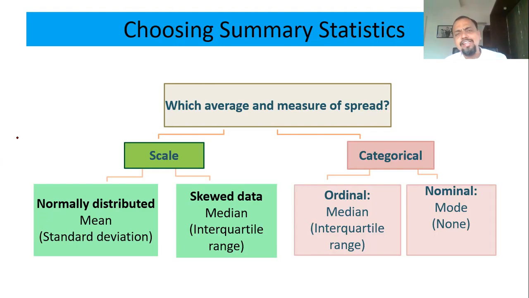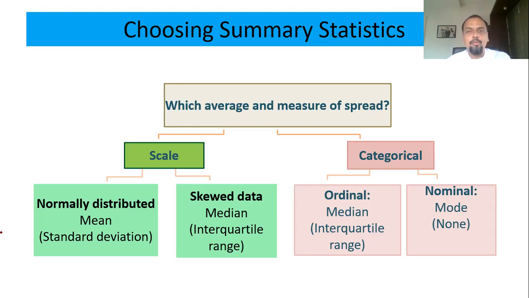Normal distribution is a very important distribution in any analysis. You will come across that further also in subsequent sessions. If your data is normally distributed, then only you can go for mean as a descriptive or summary statistic, and for dispersion you have to go for standard deviation. And if your data is scale but it is not normally distributed, then you have to go for median or interquartile range. So this particular chart will be very, very important in deciding your summary statistics or descriptive statistics.